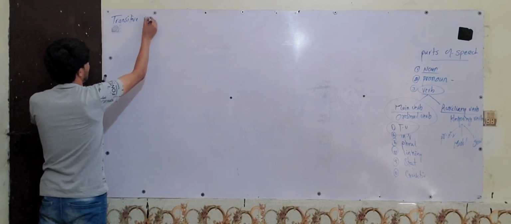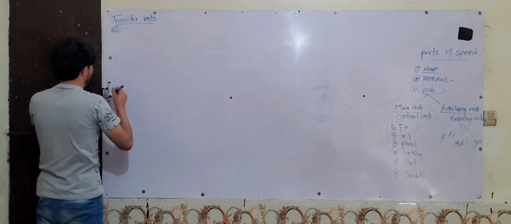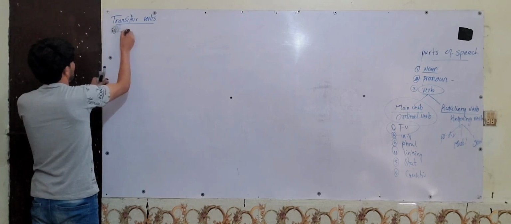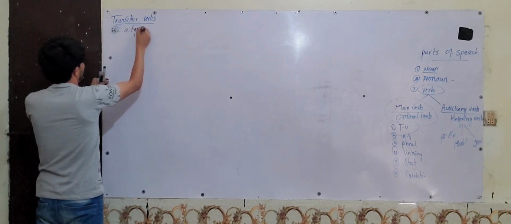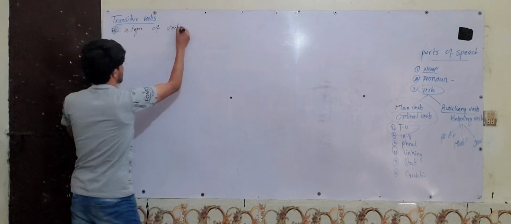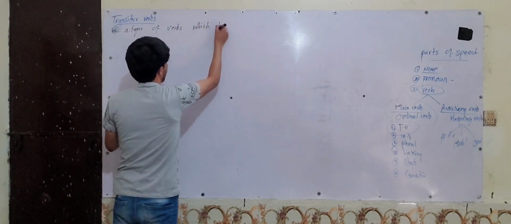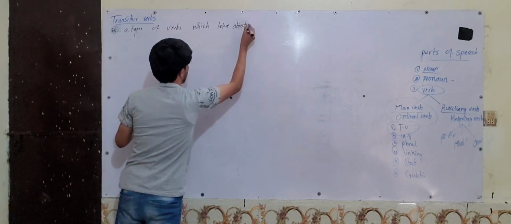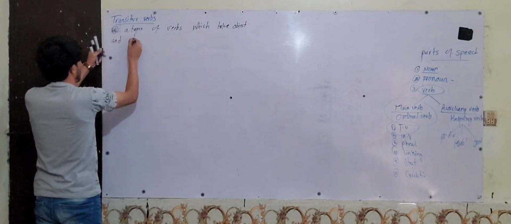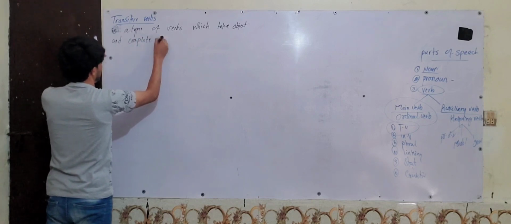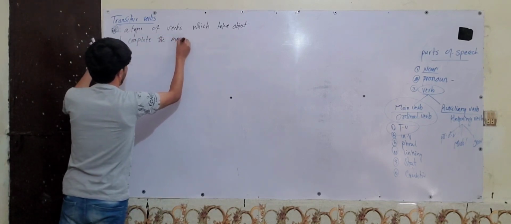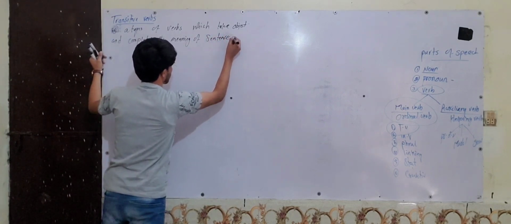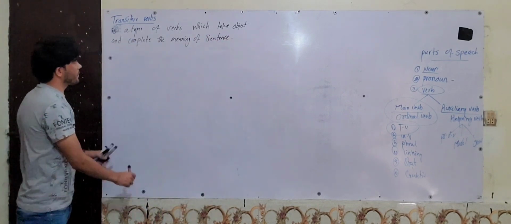Transitive verbs are a type of verbs which take an object and complete the meaning of the sentence.